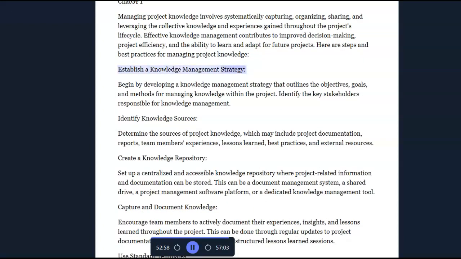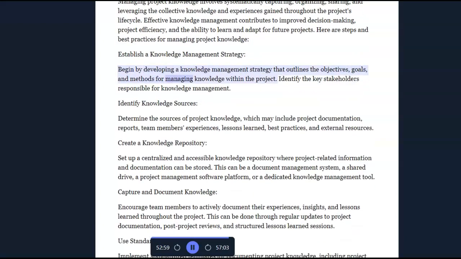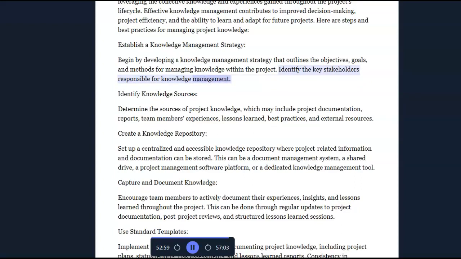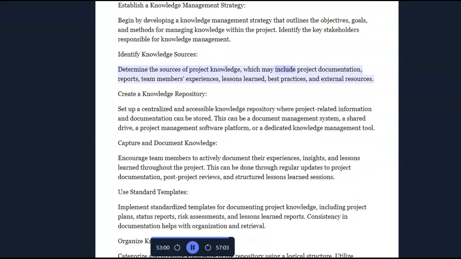Establish a knowledge management strategy. Begin by developing a knowledge management strategy that outlines the objectives, goals, and methods for managing knowledge within the project. Identify the key stakeholders responsible for knowledge management. Identify knowledge sources. Determine the sources of project knowledge, which may include project documentation, reports, team members' experiences, lessons learned, best practices, and external resources.